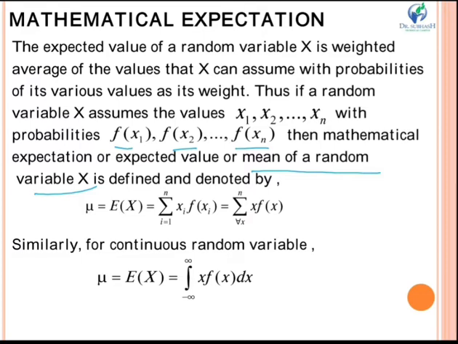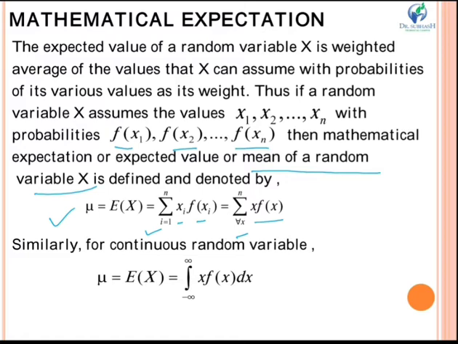mu equal to E of x is equal to summation i equal to 1 to n of xi into f of xi, which is equal to summation for every x up to n, sigma x into f of x.